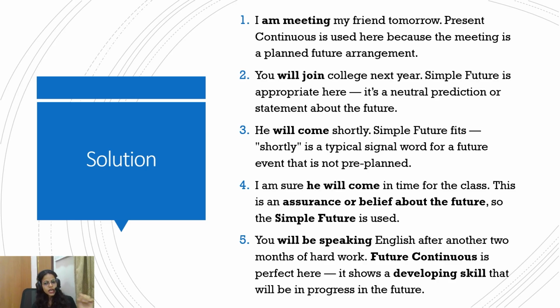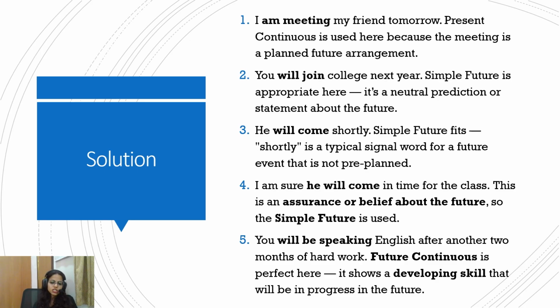Okay, these are the signal words. So again, they help us identify. I am sure he will come in time for the class. Now this is an assurance or belief about the future. So again, simple future. I'm sure he will come in time for class. So you see, the level of certainty is the main differentiating point.